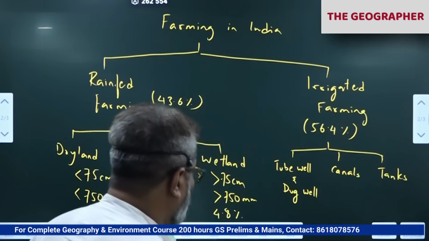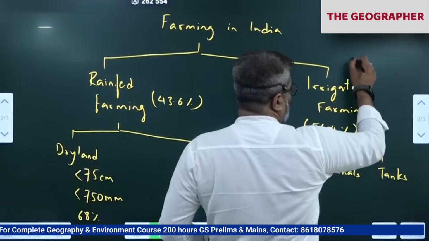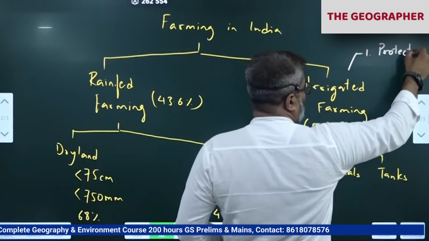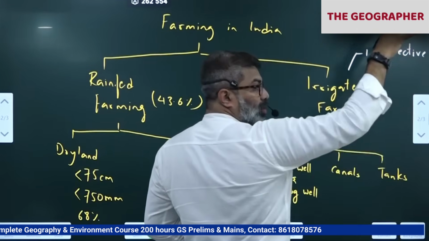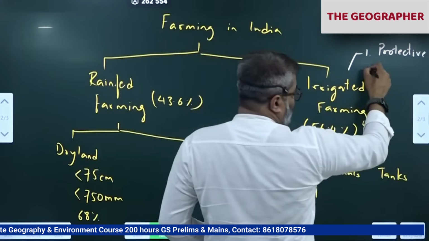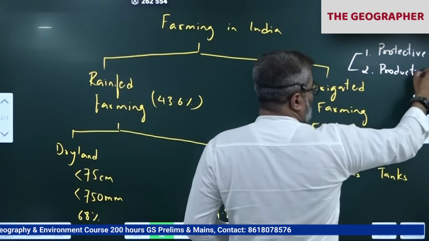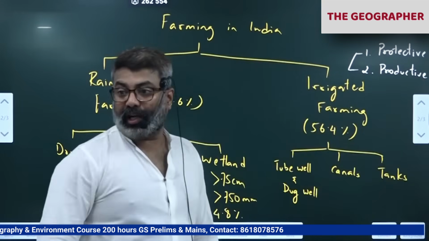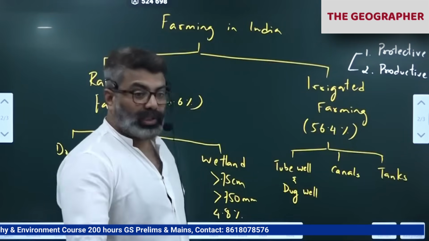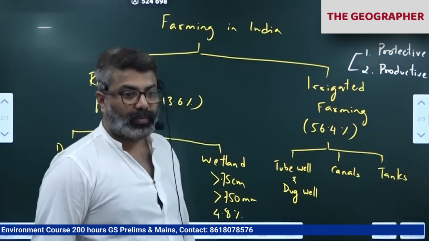So irrigation's main agenda, I told you, is to protect the crops. Protective irrigation: to protect the crop from failure by providing irrigation. The other objective is productive irrigation, to increase the productivity of the agricultural land by providing sufficient water. By doing this, we are protecting the crop and also increasing the yield and productivity.